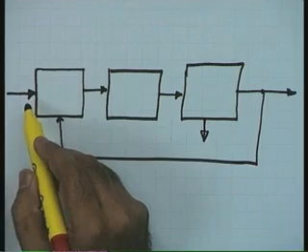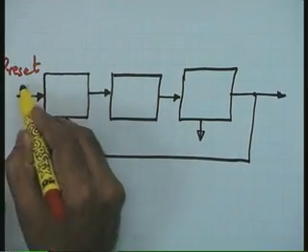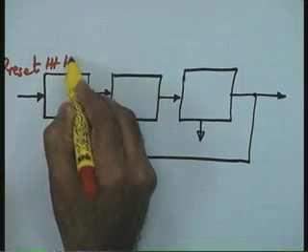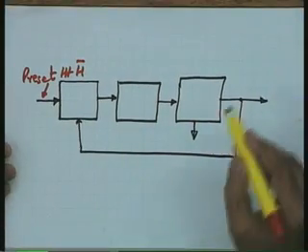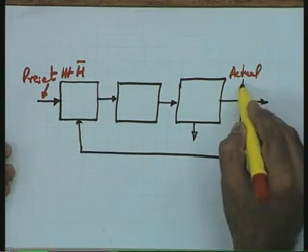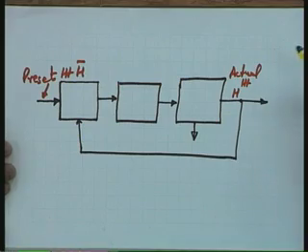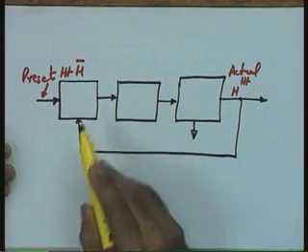Let me look at the block diagram of this particular system. How do I draw the block diagram of this system? I will put it this way. This variable, let me say, is the command signal. In this particular case, the command signal is the preset height h bar. This is your command signal. And what is the controlled variable? The actual height h is the controlled variable, and here is the sensor and the controller.